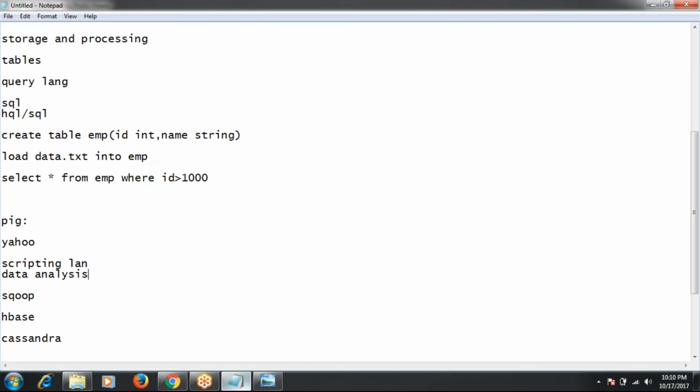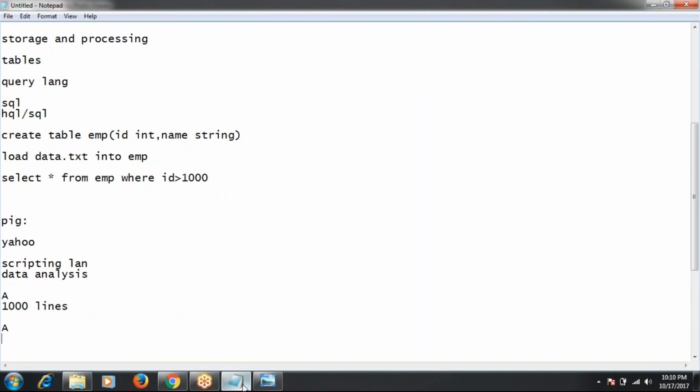For example, I want to execute one job, and the job name is A. I want to execute this job in MapReduce. For executing this job in MapReduce, I wrote, for example, 1,000 lines of code, 1,000 lines of MapReduce code using core Java. Now I want to execute the same job A in Pig.